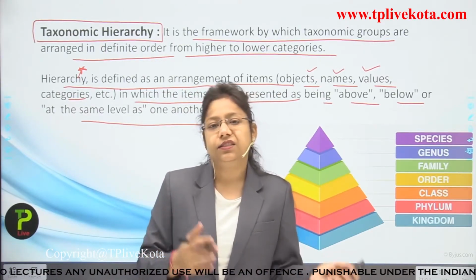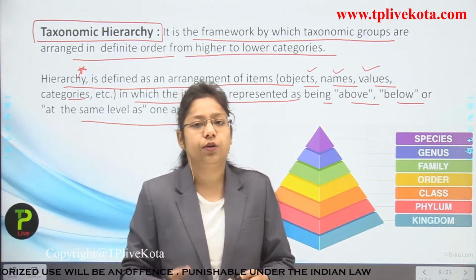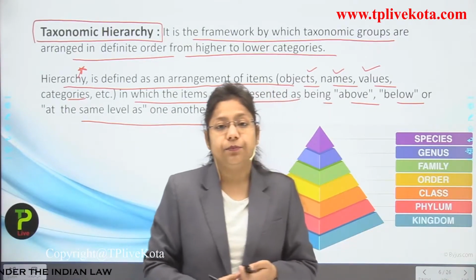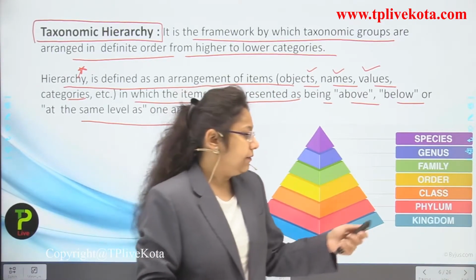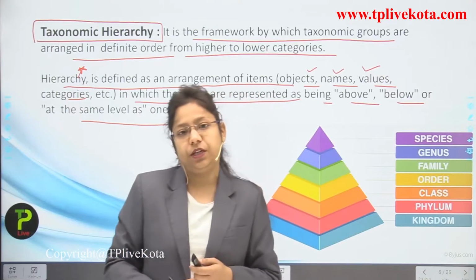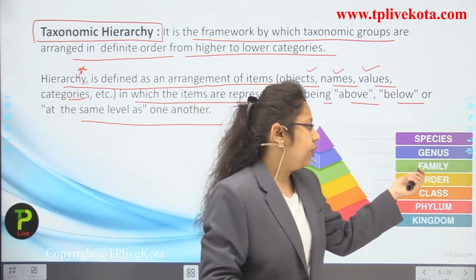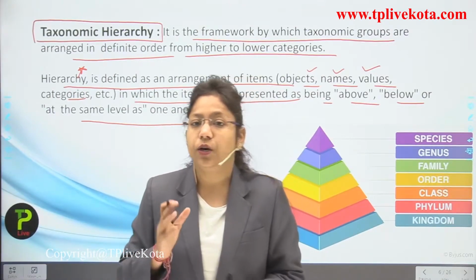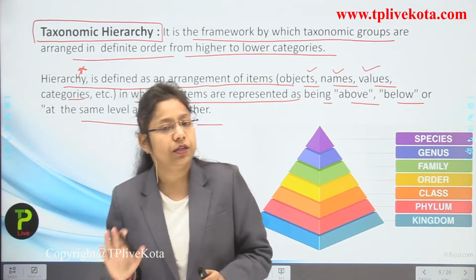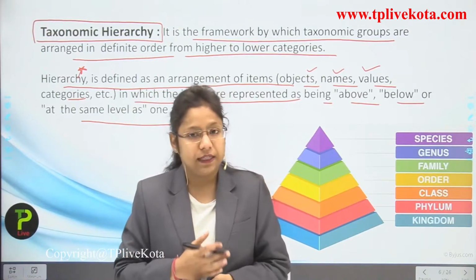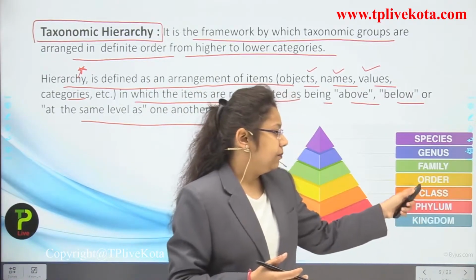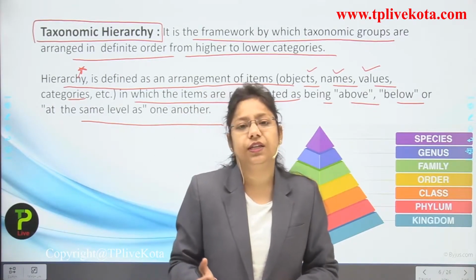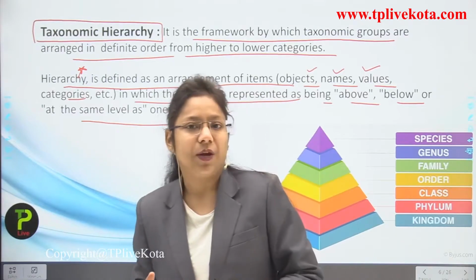But let us understand firstly, so that in the next slide we will not face any problem. Firstly, we are going to find out the kingdom of that particular species. Then we are going to find out the phylum of that particular species. Then class, order, family, genus, species. You have to learn it in this order only. Do not disturb the order, please. First is what? Kingdom. Then phylum, class, order, family, genus, species. Phylum is even known as division also. So do not get confused by the two words.